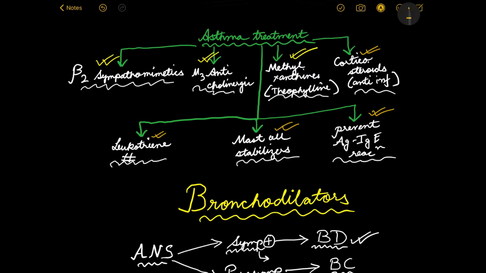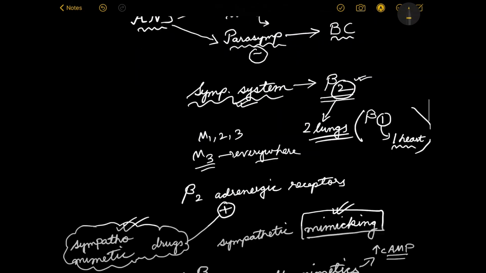Now the common thing about all these four avenues of treatment for bronchial asthma is that none of them directly bronchodilate. They antagonize something, they prevent something, they block some kind of receptor, they do something which indirectly leads to bronchodilation. So with that in our mind, let's now talk about them.